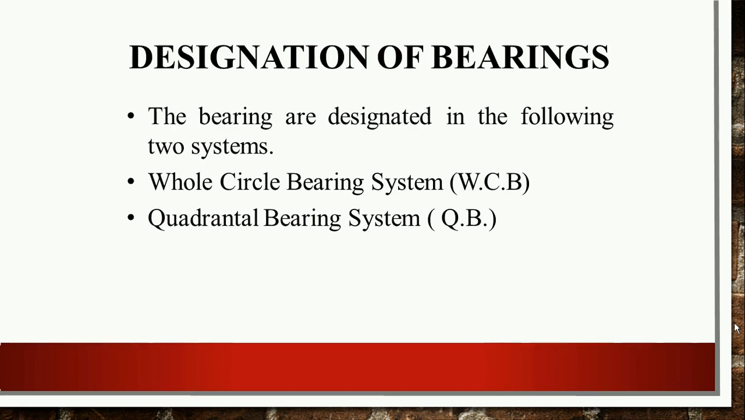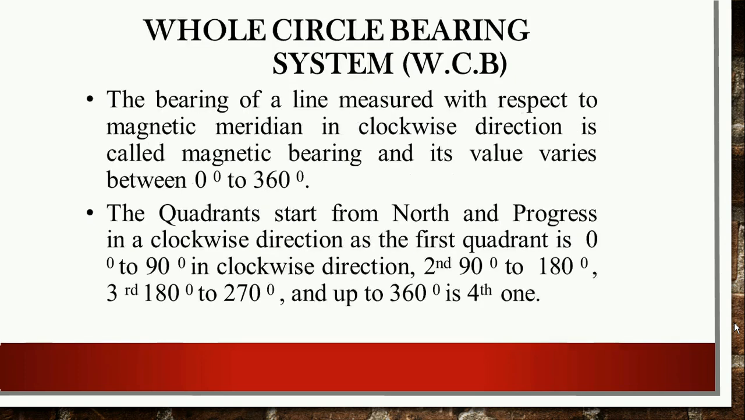Now I am going to discuss the very important topic called designation of bearing. The bearings are designated into the following two systems. Number one is whole circle bearing and number two is quadrantal bearing. One by one, we deal with both types of bearing.